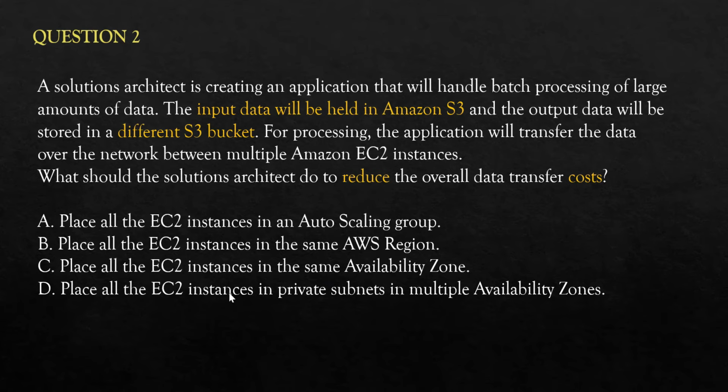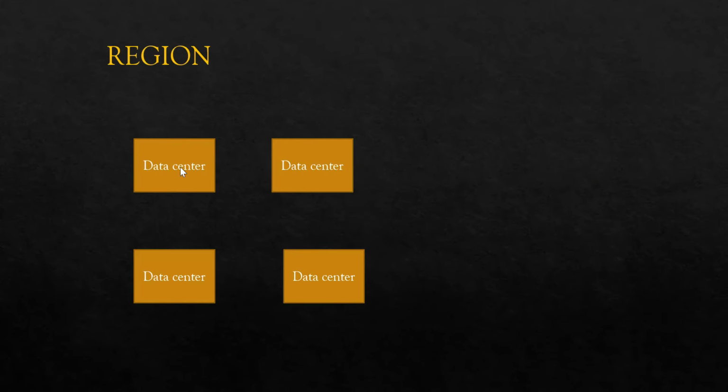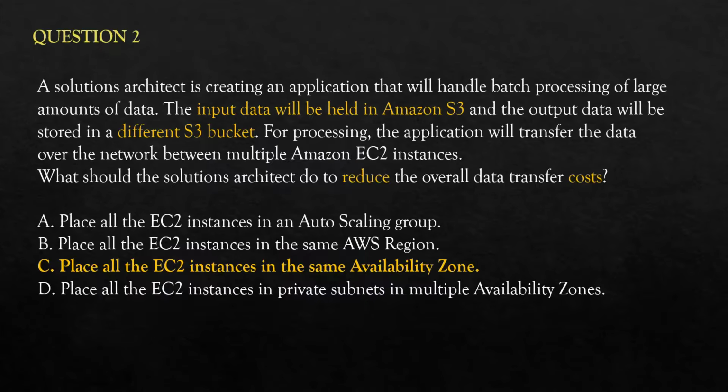And here last one, it says in multiple AZs, and that too in private subnets. If you have it in multiple AZs, it's the same as you have it in the same region. So you will have it in different data centers, one EC2 instance here, one there. So you still will have a data transfer cost between these two AZs or these two data centers. Hence D is not right, C is right. This is the final answer. C is the correct answer.